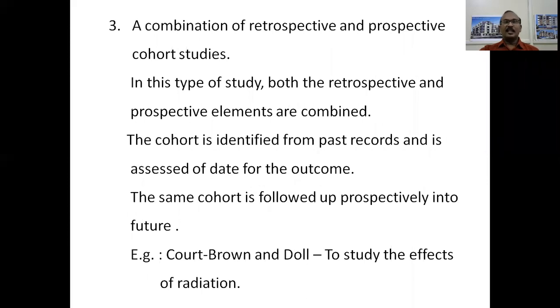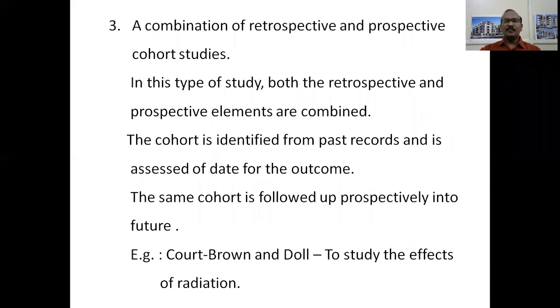Now, the third type is a combination of retrospective and prospective cohort studies. In this type of cohort study, or ambispective cohort study, both the retrospective and the prospective elements are combined. Means both the past and the future elements are combined.